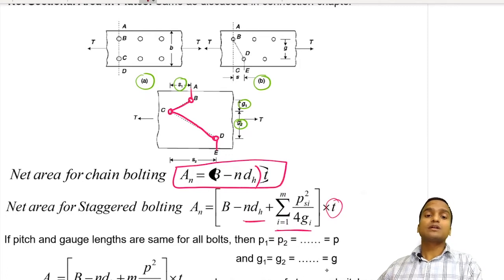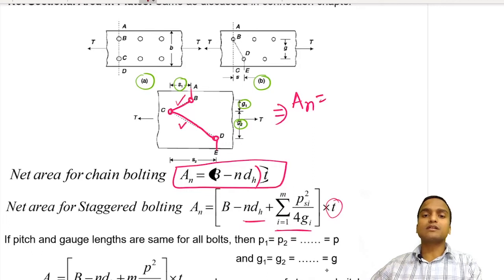Now we also add the summation of pitch square by 4 times gauge. What is this? This is because of the staggered movement of cracks. How many staggered movements are there? 1 staggered movement and 2 staggered movement. So if we calculate the net area, this is very easy.